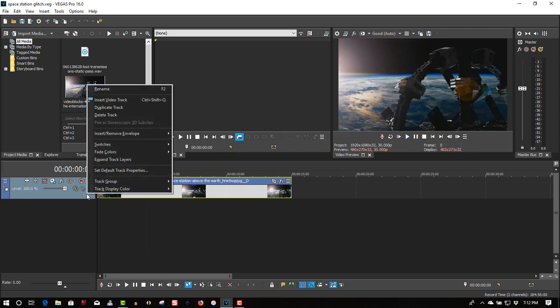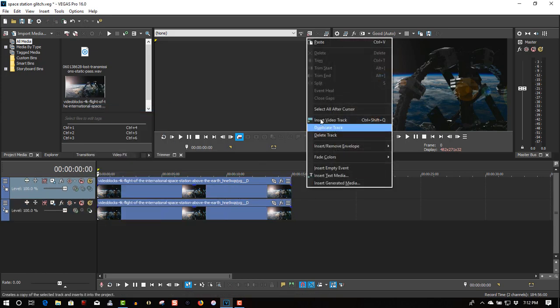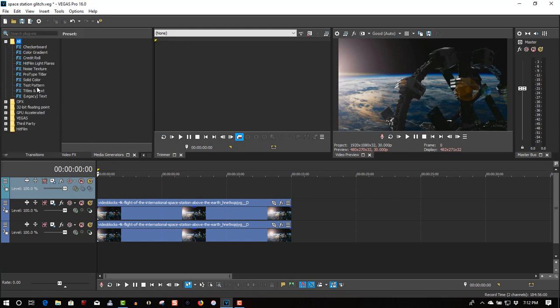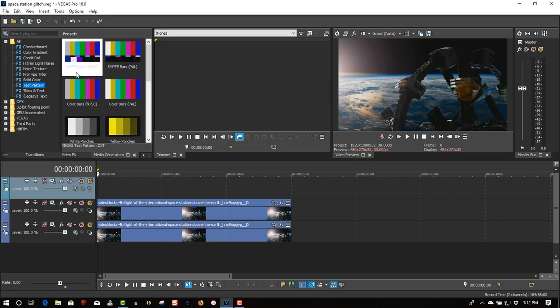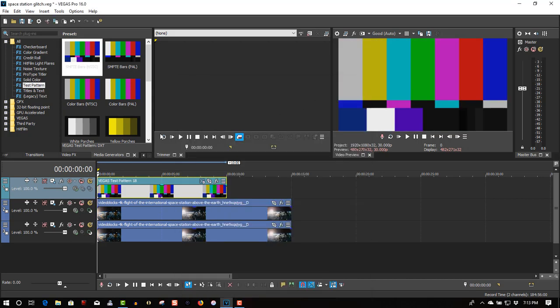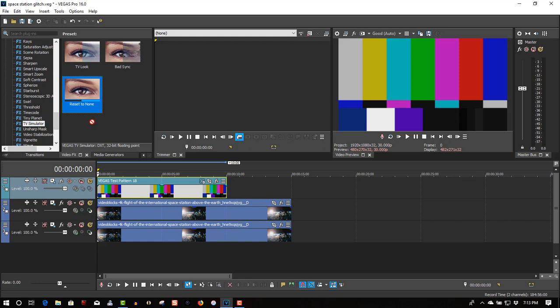So let's duplicate this track, right click, duplicate track, right click, insert video track. Let's go to media generators, select test pattern, select SMPTE bars, drag that to the first track. Go to video effects for TV simulator. Reset to none, drag it to the first track.